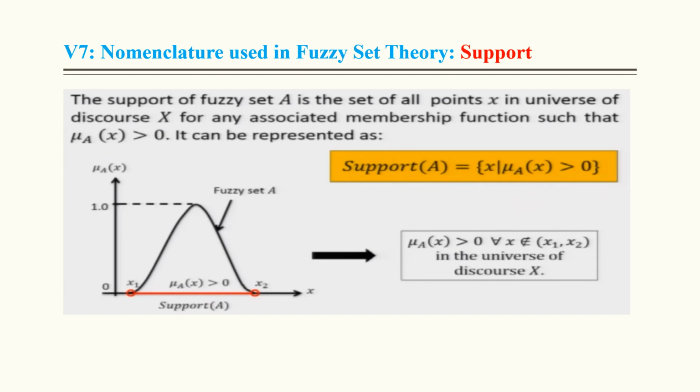The support of a fuzzy set is the set of all points x in the universe of discourse X for which the associated membership function is greater than 0. If there is any element in the fuzzy set whose membership value is greater than 0, it is known as the support, right? If there is any element, let's say x1, whose membership value is 0.01, then it is part of the support. That's it. So this is the basic definition.